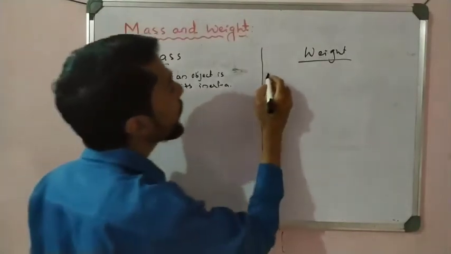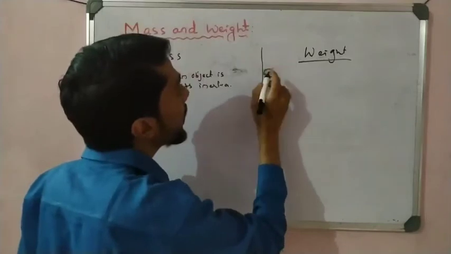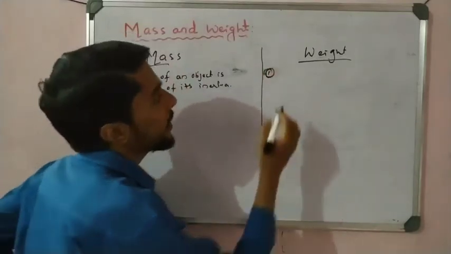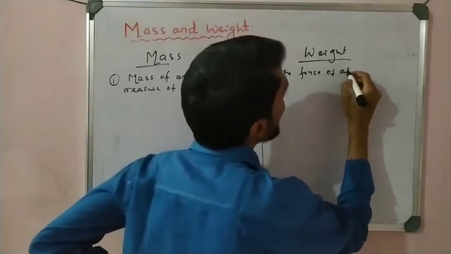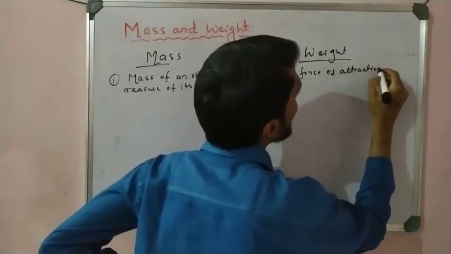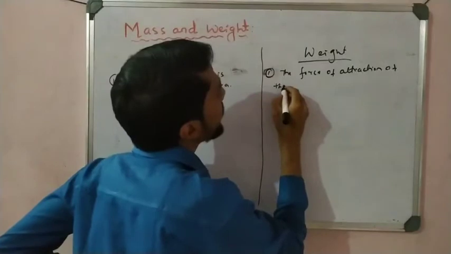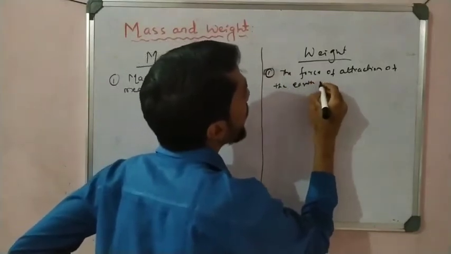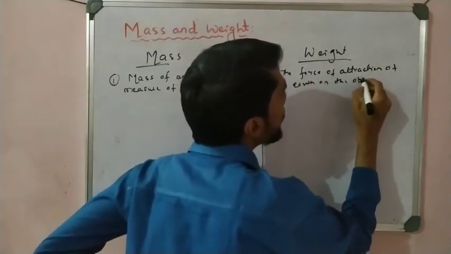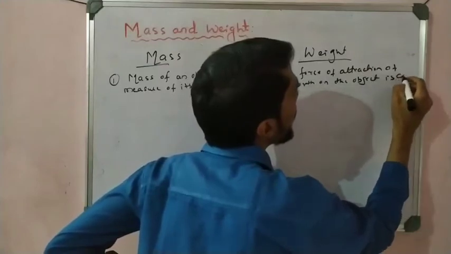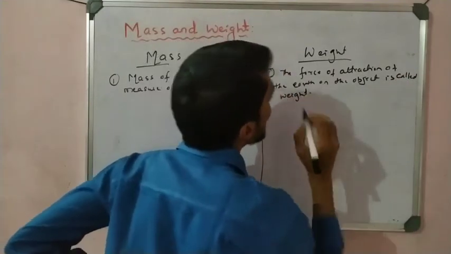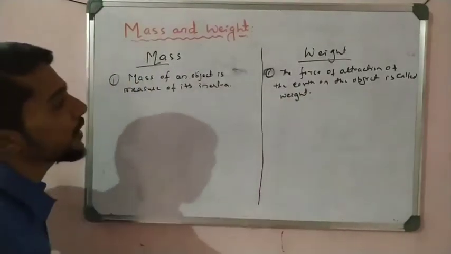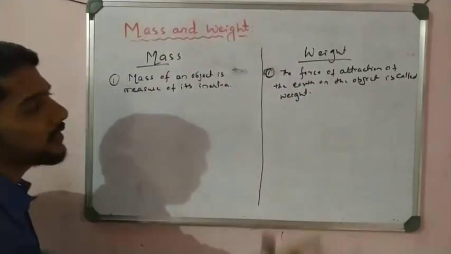Mass. So what is the definition of weight? The force of attraction of the earth on the object is called what? Weight. Not that weight, W-A-I-T, it is this weight.